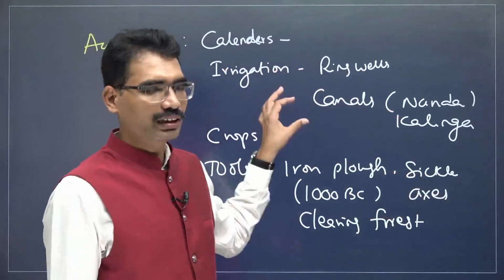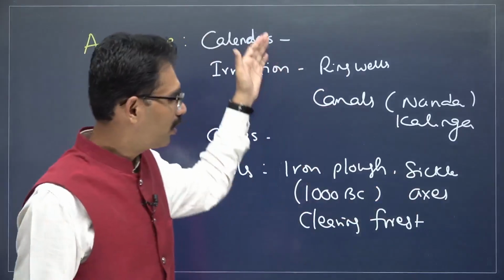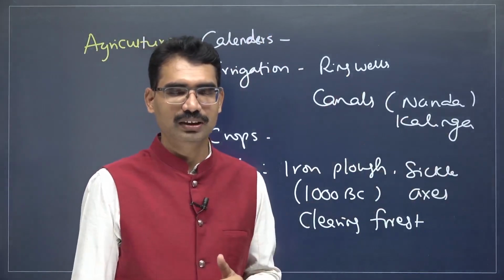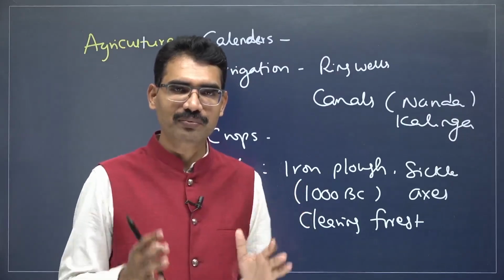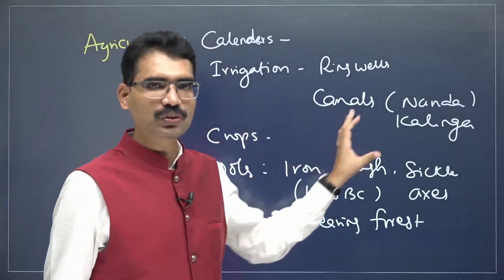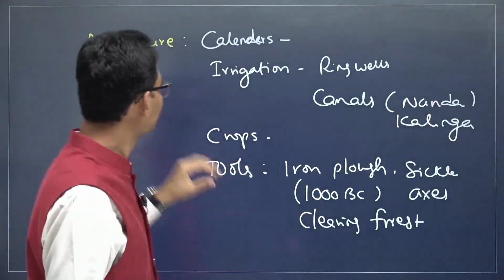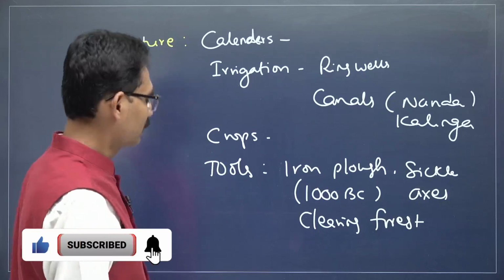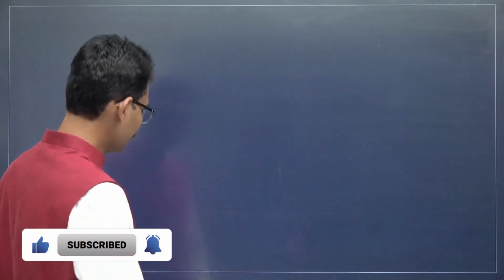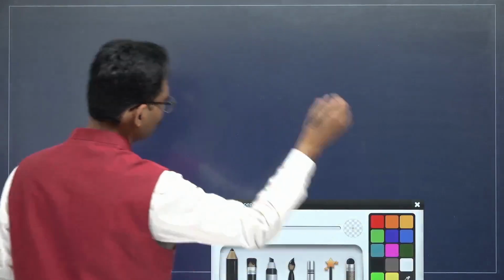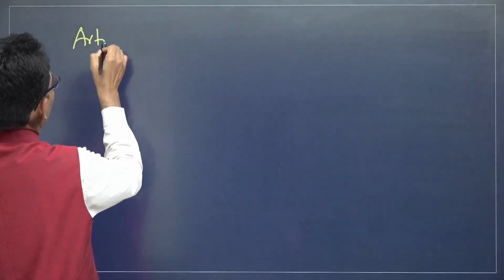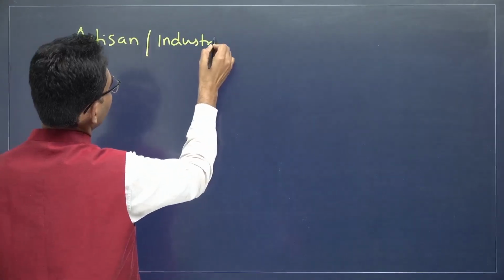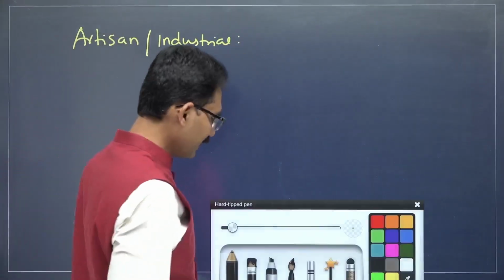Whatever we are writing, even if you go to the next chapter also, all these points on science and technology are going to be the same points only. That's why once you know the structure and the framework, the same points you can write in multiple places. Agriculture like this. Next one, with respect to artisan activities. With respect to artisan or industrial, what kind of